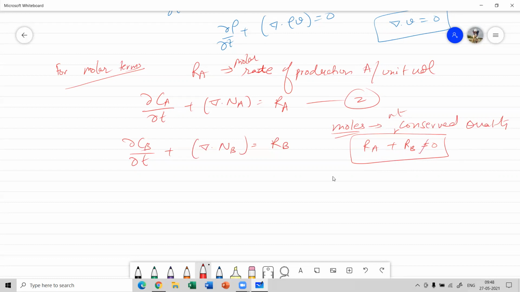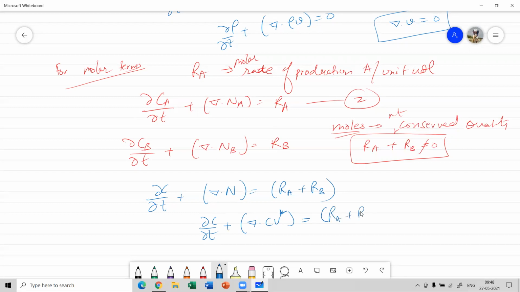Clear? So the general expression is del C by del t plus divergence of N is equal to RA plus RB, and N can be written as C into V star. This nomenclature we did yesterday.